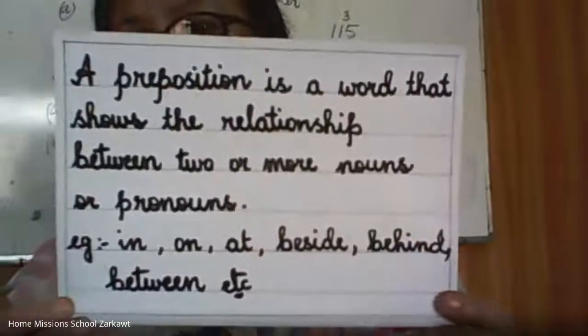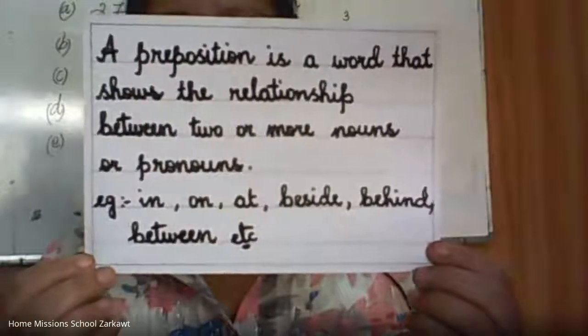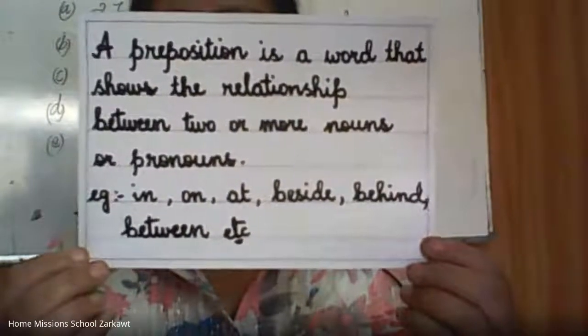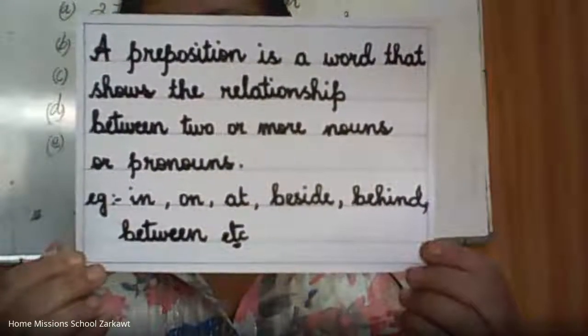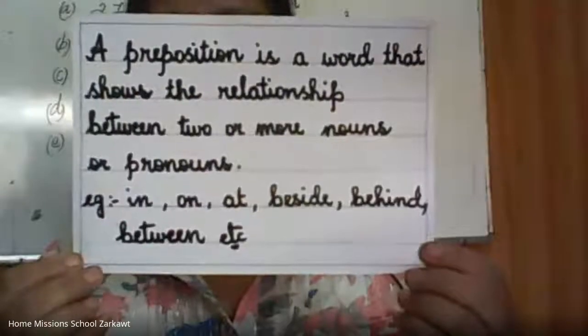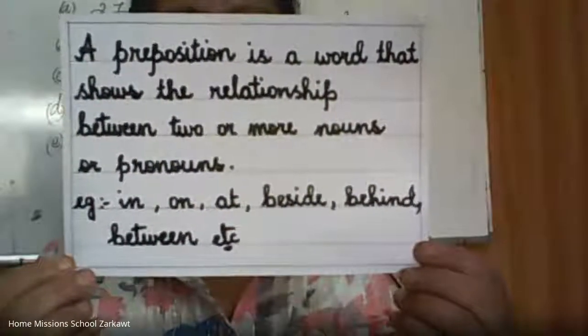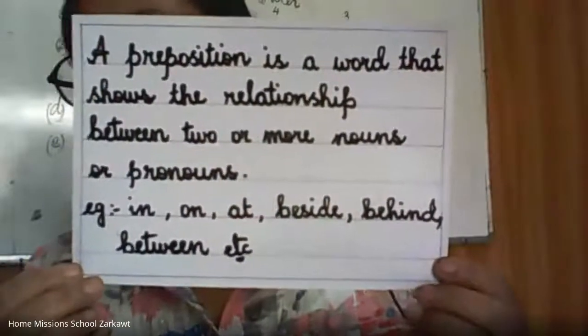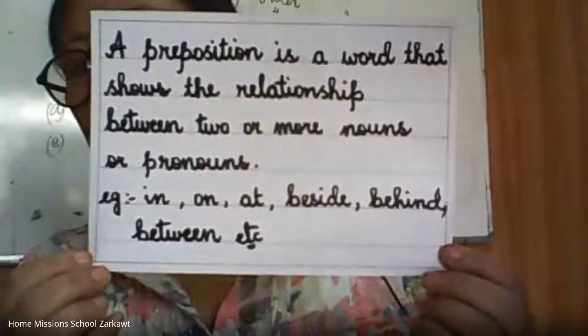All right? The relationship between two or more nouns or pronouns. Like, for example, in, on, at, beside, behind. All right? Between. All these are prepositions.